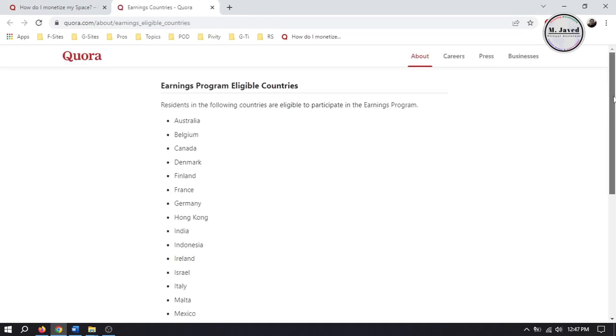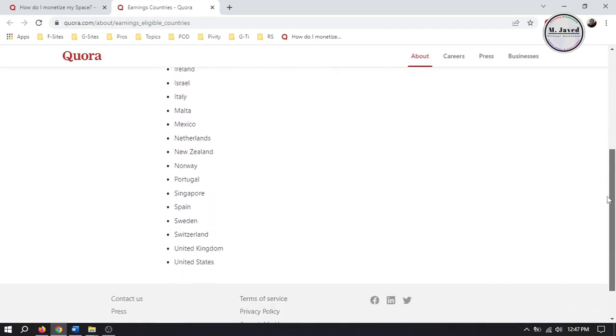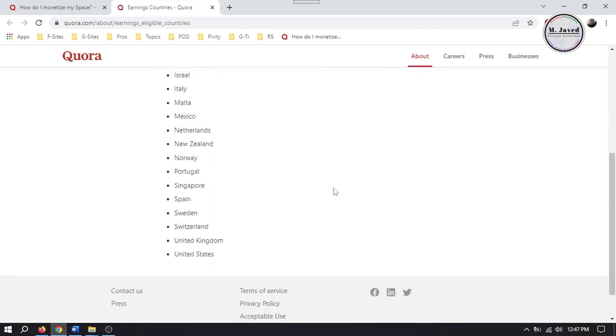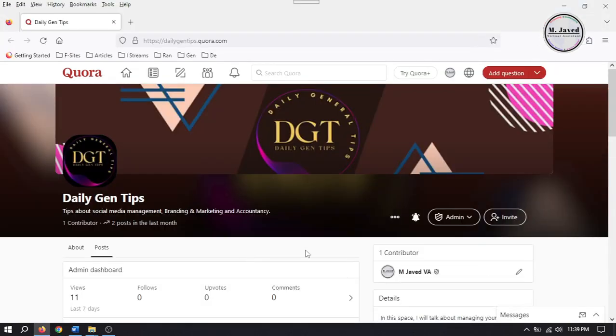And unfortunately, Pakistan is not in the list so far. So Pakistan is not one of the countries where Quora is offering its monetization. And this is how you can check whether the Quora monetization is available in your country or not.